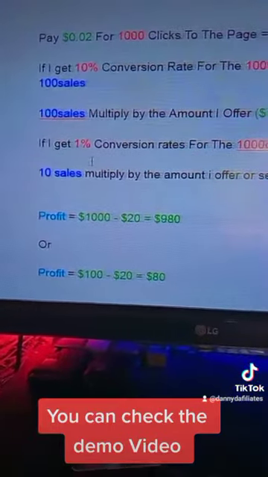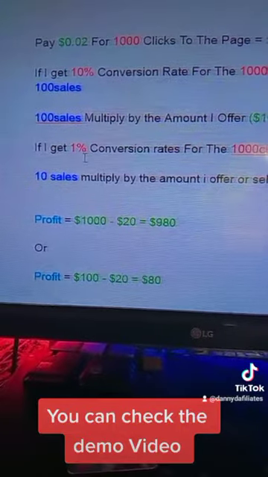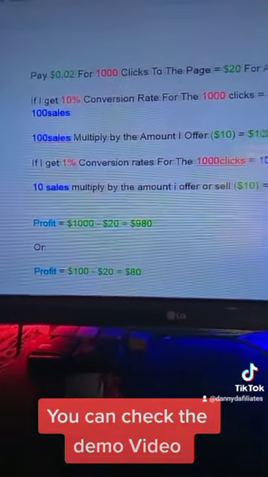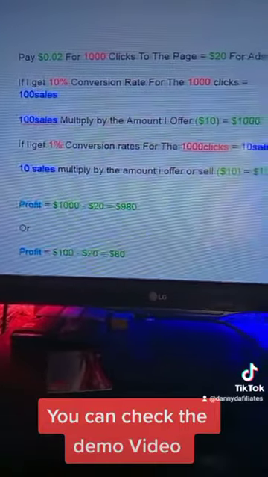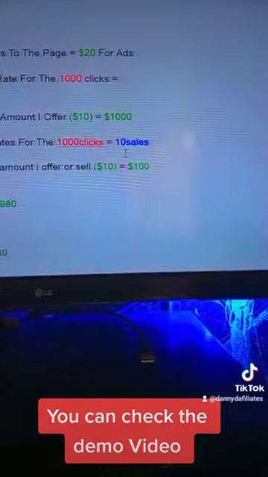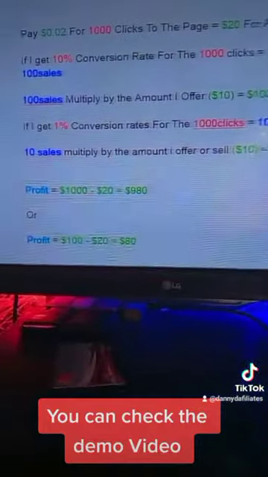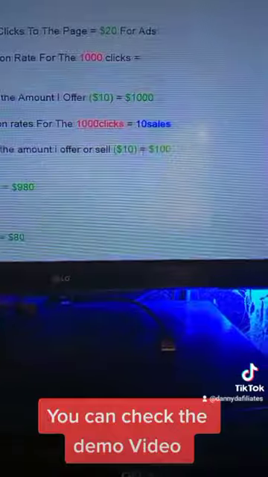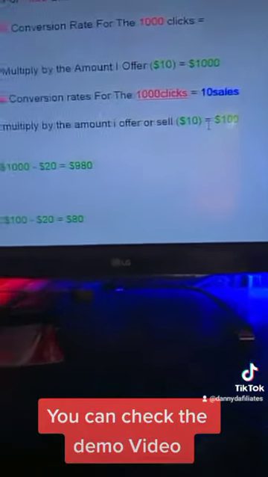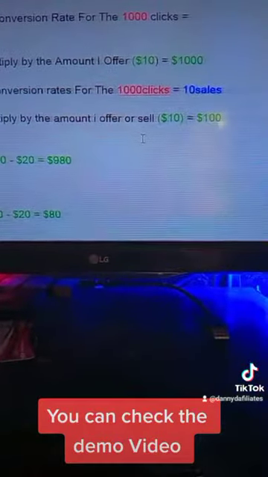Now what if I can get just a 1% conversion rate, because you don't want to be greedy, right? Instead of a 10% conversion rate, which gives us 100 sales, let's say I get a 1% conversion rate for the 1,000 clicks. I've successfully made over 10 sales, and 10 sales multiplied by the $10 I offer the page for is over $100 made. It's not a profit actually.